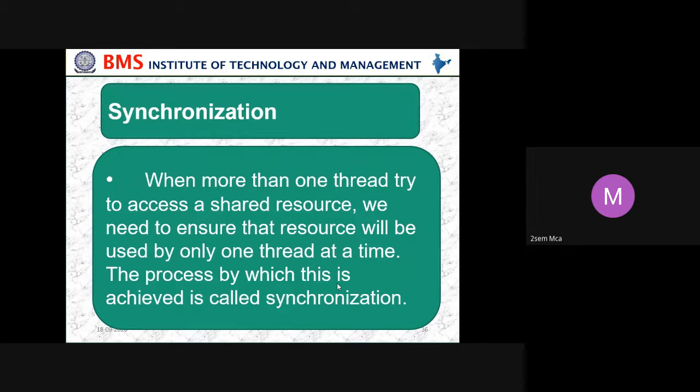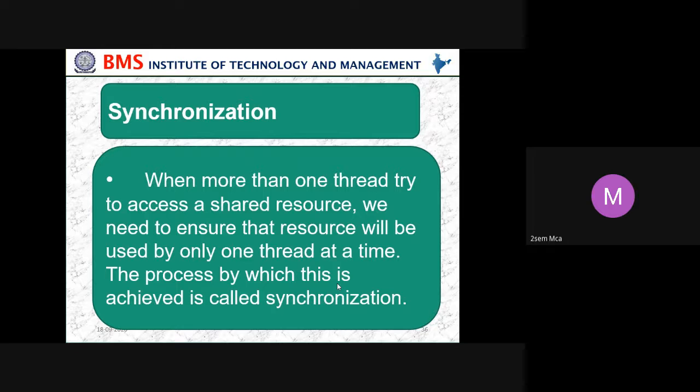The next topic is synchronization. So what do we mean by synchronization? If you have seen in a movie, if the picture is moving and the lip movement of the actor or actress is coming slow, then we cannot call it synchronized. Synchronized means the scene as well as the lip movement, the sound and the picture are all at the same pace. Then we call it synchronized.